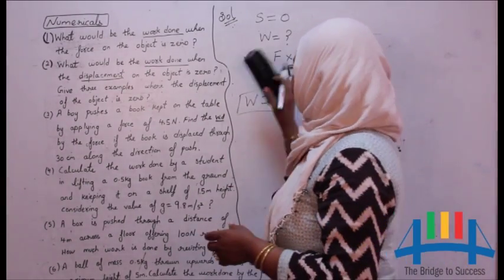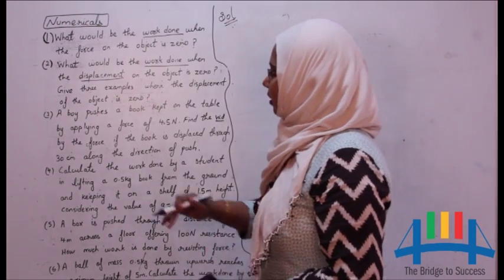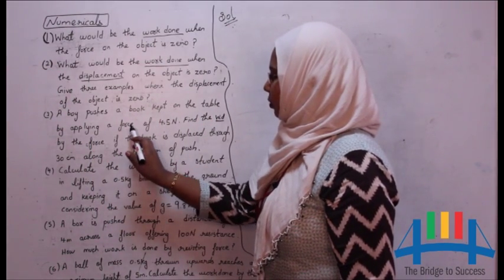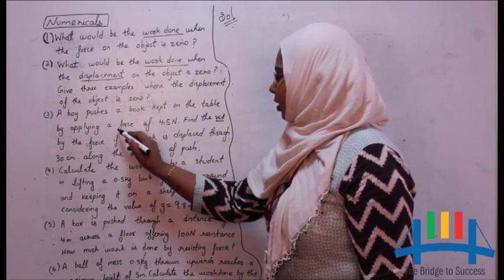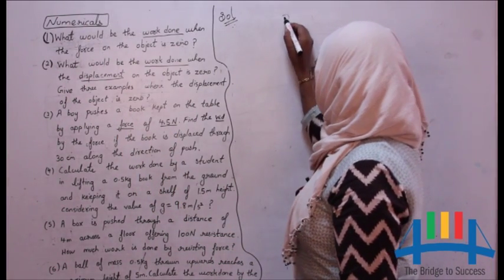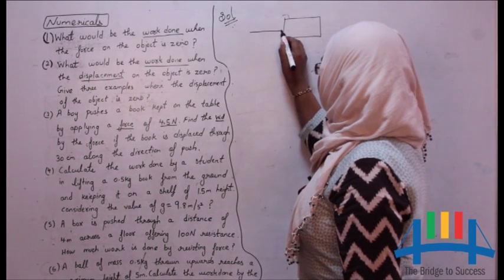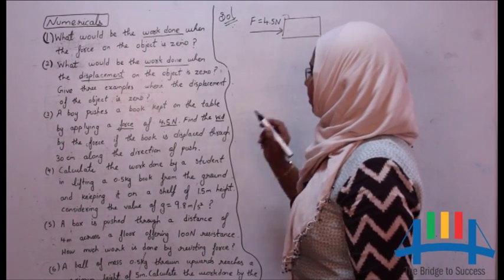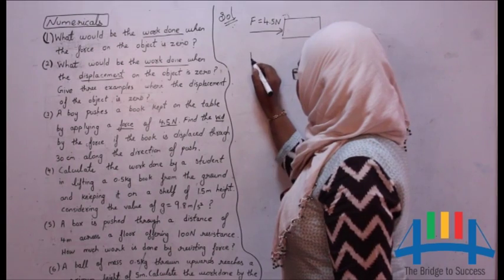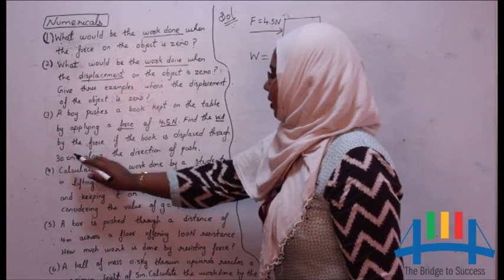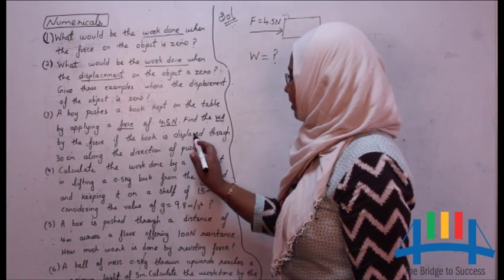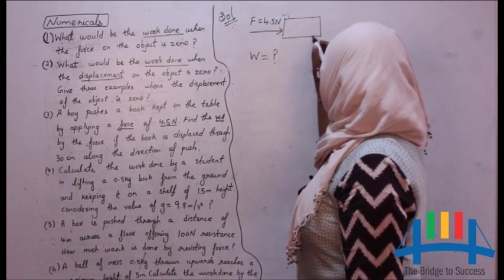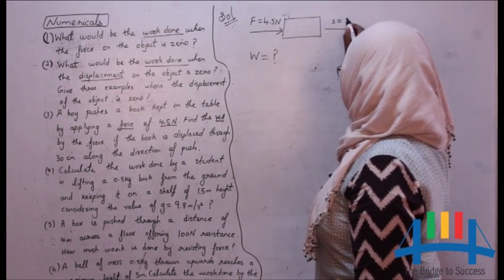Now let us do the third one. A boy pushes a book kept on the table by applying a force of 4.5 Newton. So here force is 4.5 Newton. There is a book which is pushed by applying a force of 4.5 Newton. Find the work done by the force if the book is displaced through 30 centimeter along the direction of push. So the displacement is 30 centimeter.